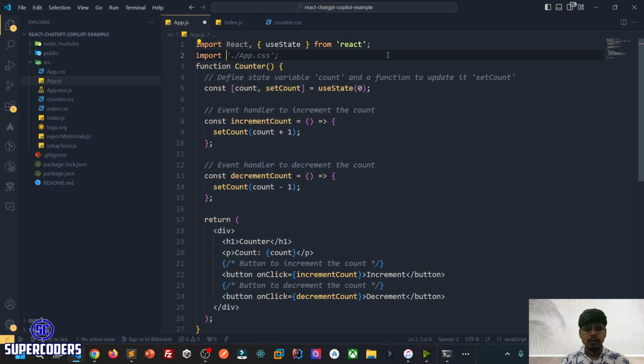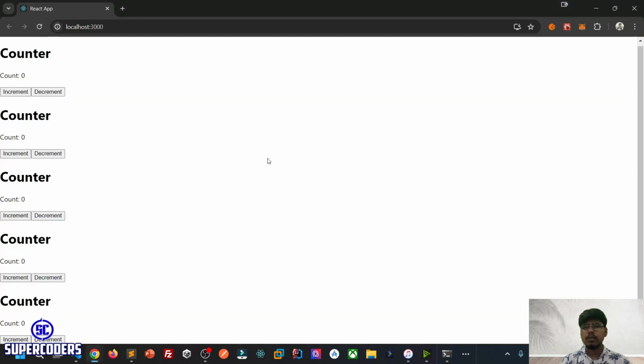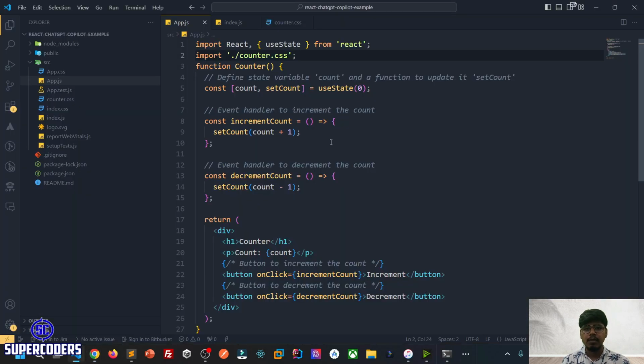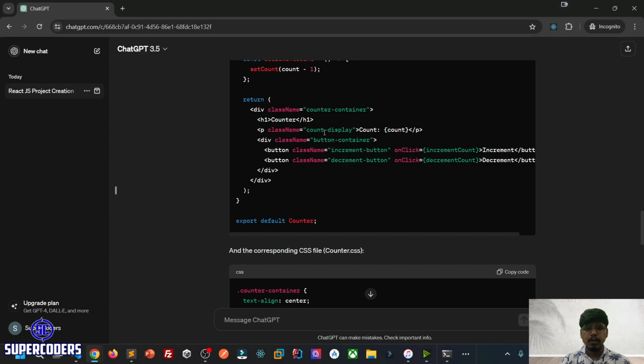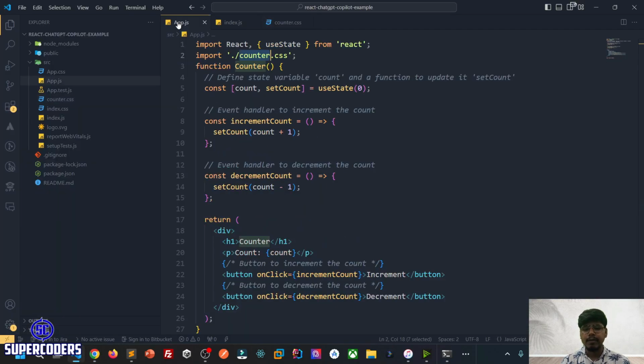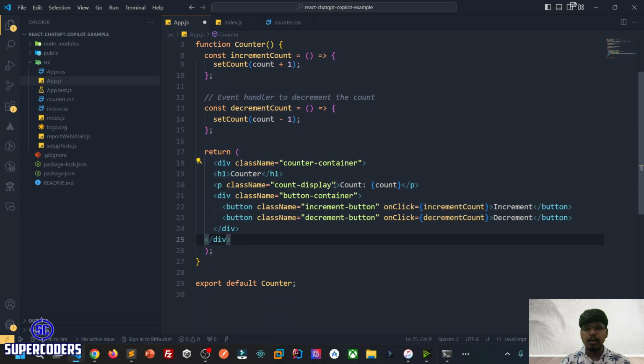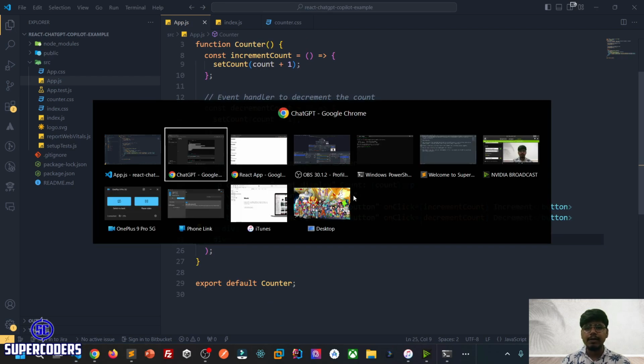import dot slash counter dot css. Save it. I think it is not working. Maybe I missed something. Okay, it has added some classes also. So just copy this edited content, and here in our app.js, earlier there was no class. Paste it and save it.